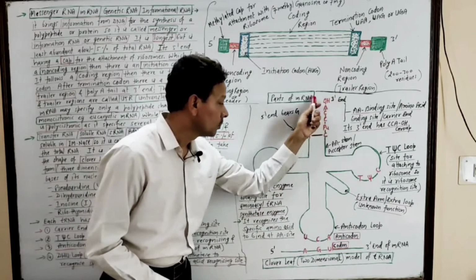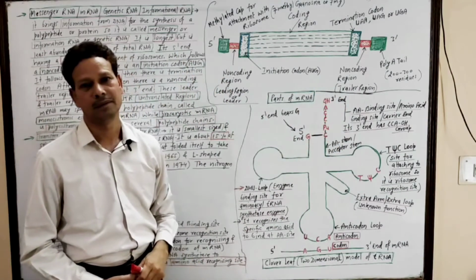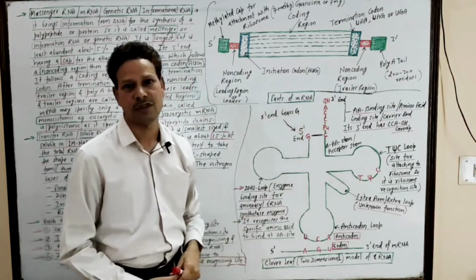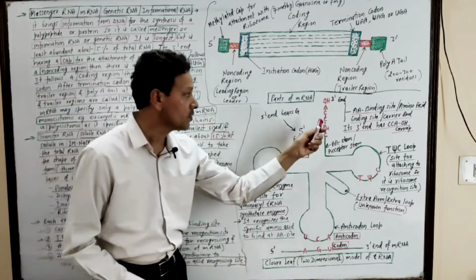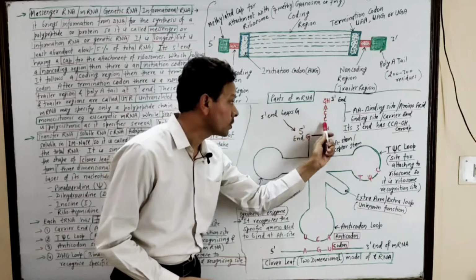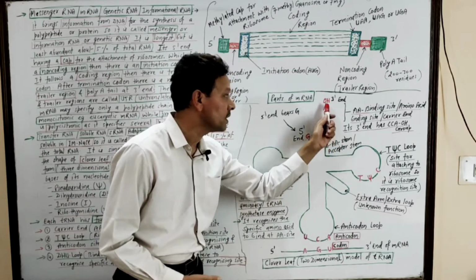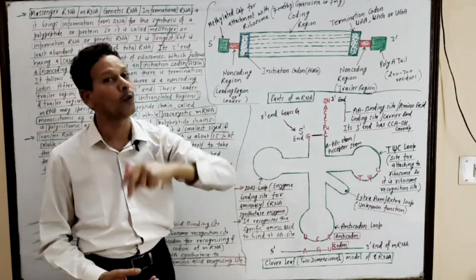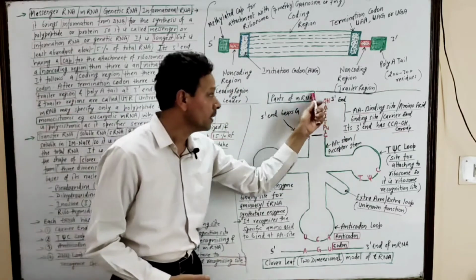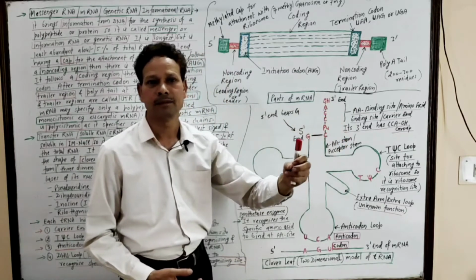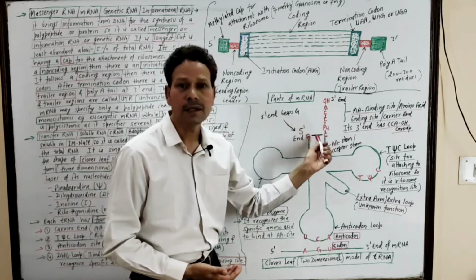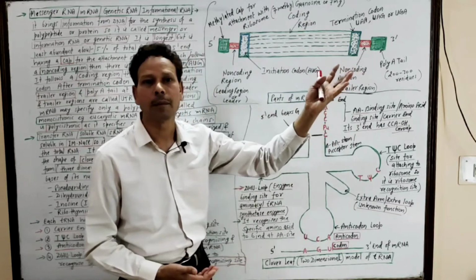At this 3' end a sequence is there, which is CCA-OH. Note down, at this 3' end a sequence of nitrogen bases, that is CCA-OH, and the OH group of this CCA-OH sequence is involved in the binding of this tRNA with the specific amino acid.